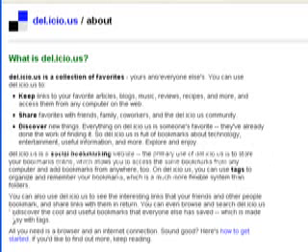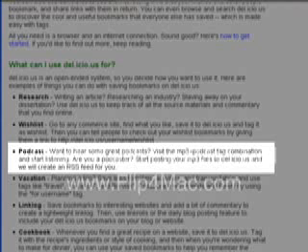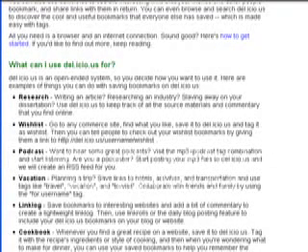The really cool thing about Delicious as well is if you are creating content, and especially if you're creating podcast content, you can upload your MP3 files to Delicious, and then actually create an RSS feed for you, which means you could have a podcast show that people can access by searching for MP3s on Delicious, and then it can be coming across your audio content. So it's a great additional way of reaching out to your audience.